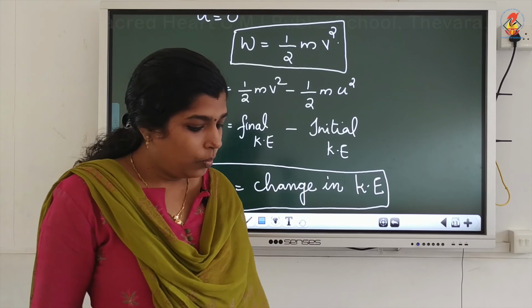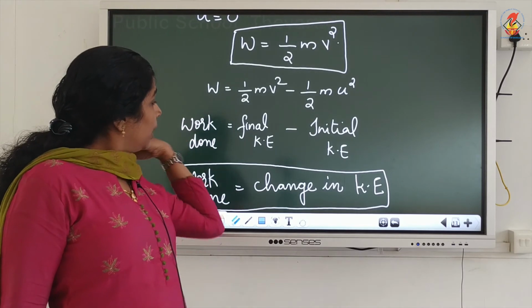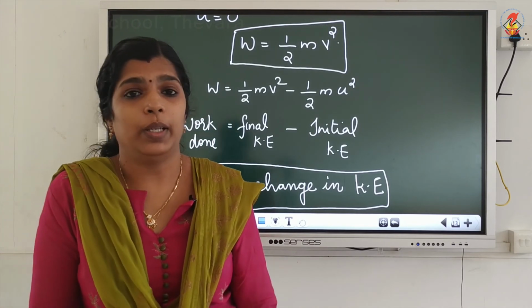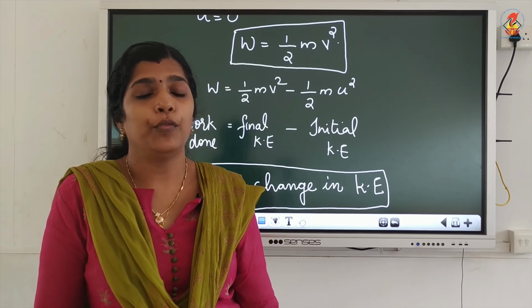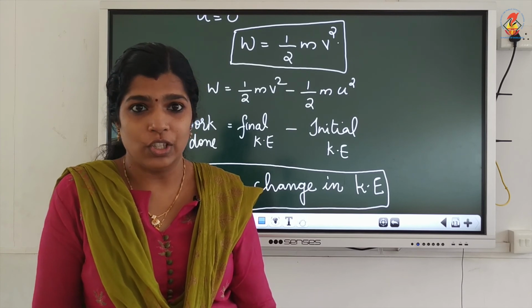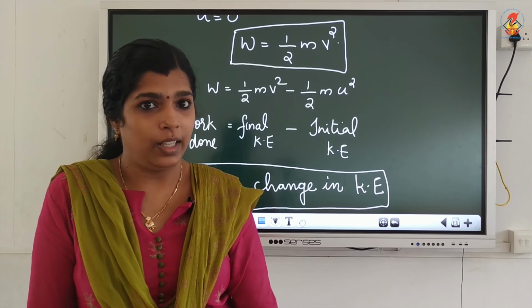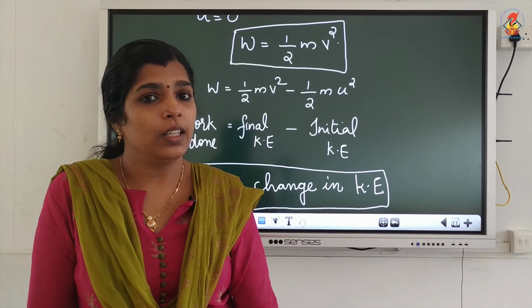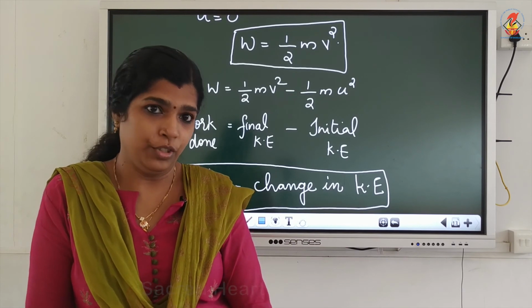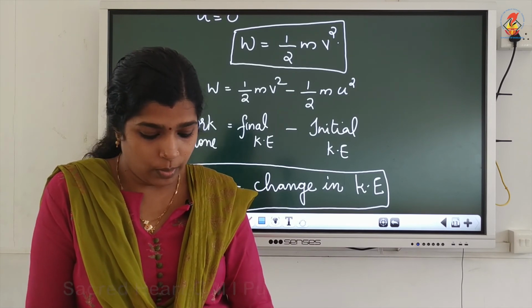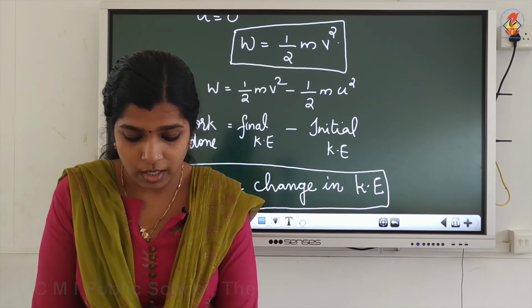Then we can write it this way: work done is equal to half mv square minus half mu square. Half mv square is the final kinetic energy and half mu square is the initial kinetic energy. So, final kinetic energy minus initial kinetic energy is the change in kinetic energy. So, the change in kinetic energy is equal to work done, that is known as the work energy theorem.